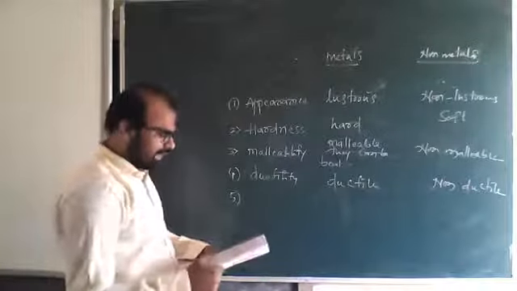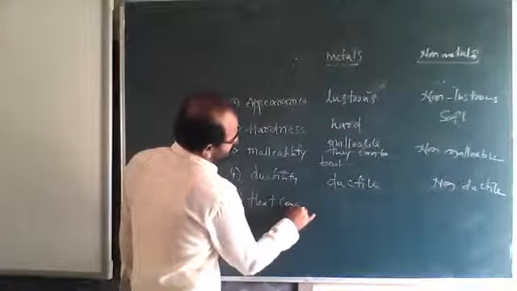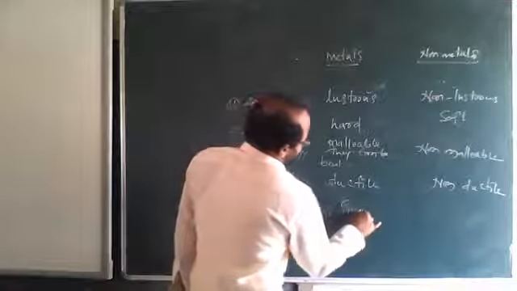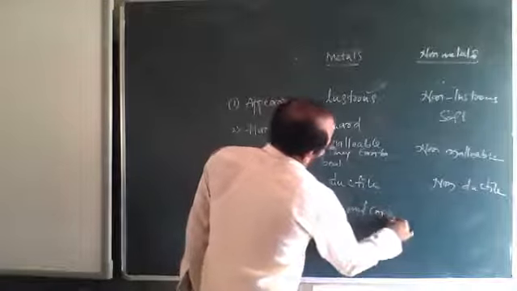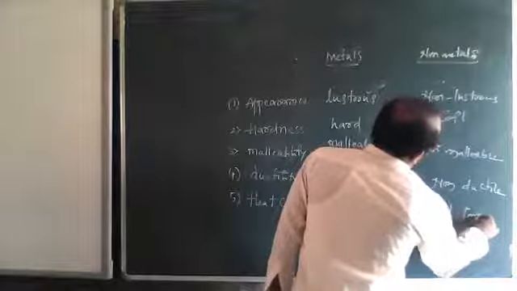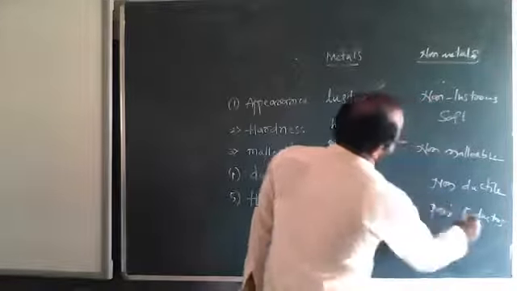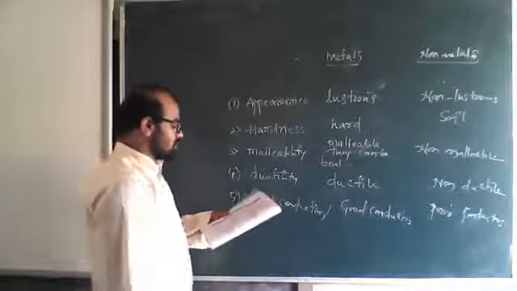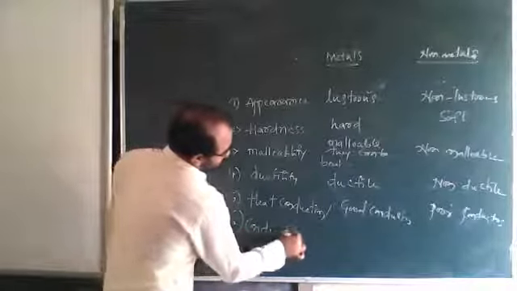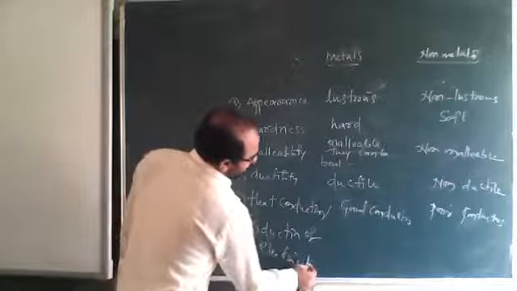Fifth one, heat conduction. Metals are good conductors. These are bad or poor conductors. You can use both the words, bad conductors or poor conductors. Last one, conduction of electricity. Again it is possible in metals. These are good conductors of electricity.